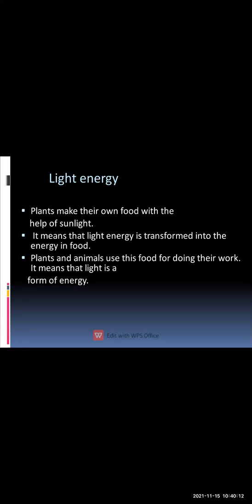Okay, so what is light energy? The light energy is transferred into the plants in the form of food. This is called light energy. The plants have the ability to make their own food in the presence of sunlight. This process is called photosynthesis. So the sunlight energy, the heat energy, is converted into light energy, and then into the energy in food for plants. Okay, so this is about light energy.